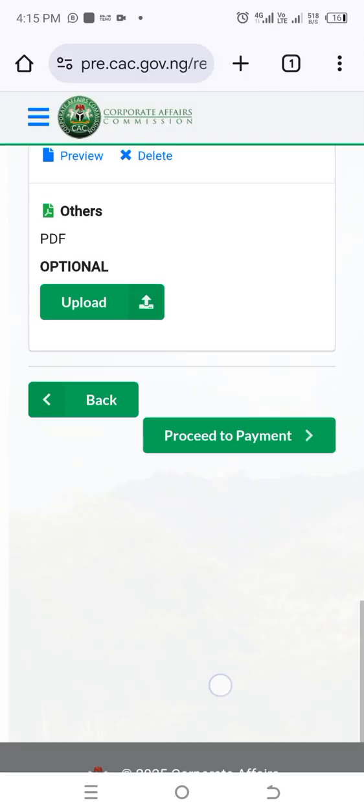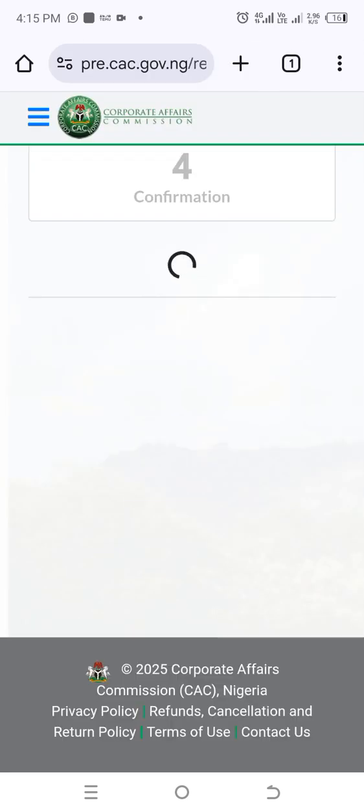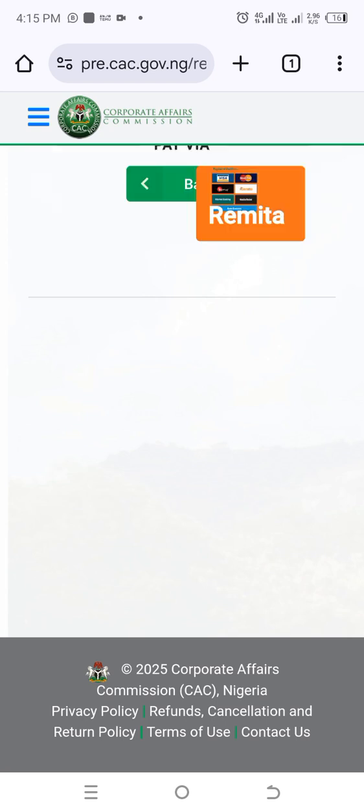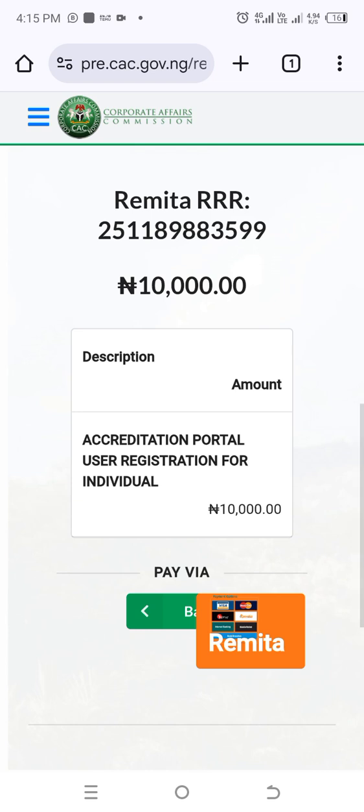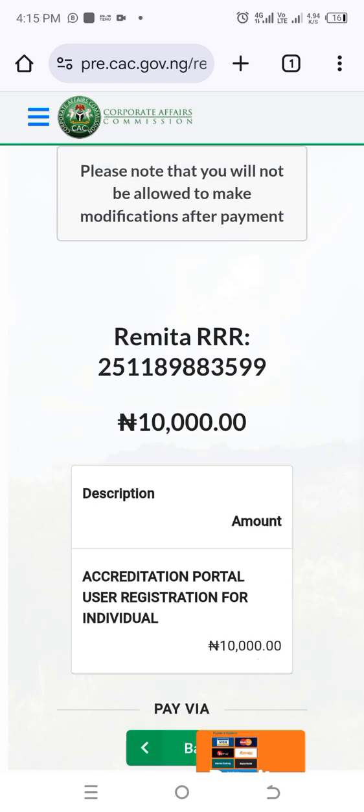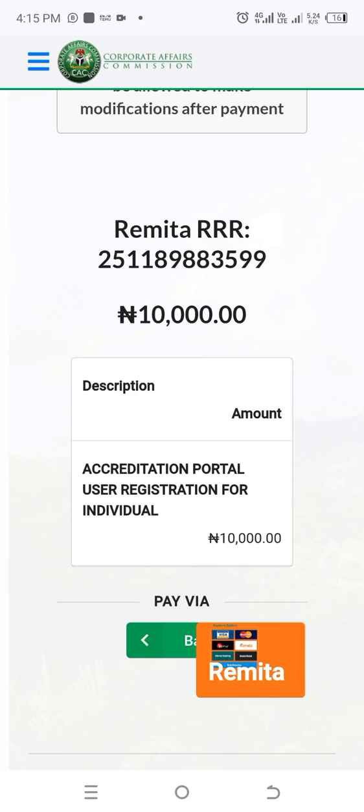So click on proceed to payment, and once you click on it, it will load up and ask you to pay the sum of 10,000 naira. You will need to pay the sum of 10,000 naira to be able to get access to it. Now take note of this. Even if you have not paid the 10,000 naira, you must have gotten an email notification. Don't forget, I already created a password and a username, and my email has already been inputted, which means a notification has been sent.